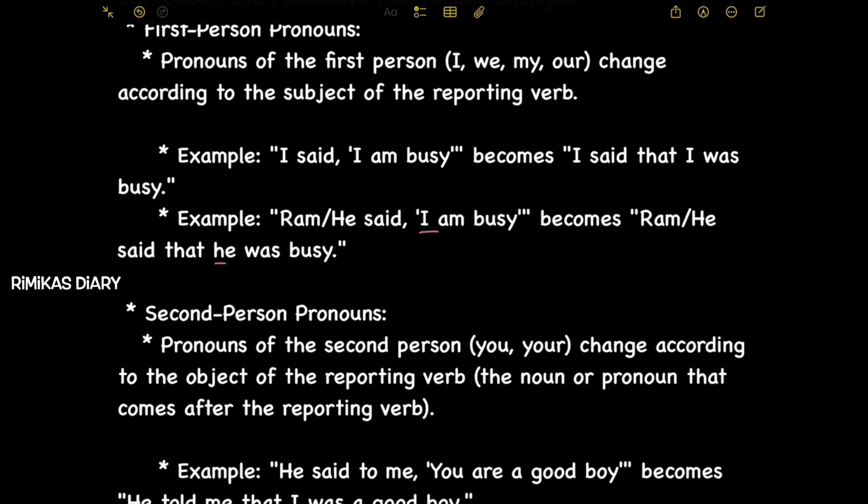Here the subject of the reporting verb is Ram or he, so in the indirect speech, I became he.